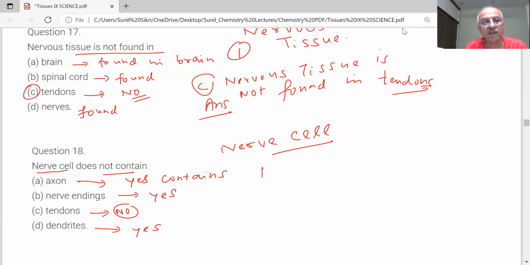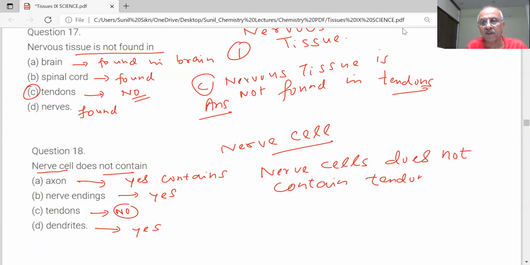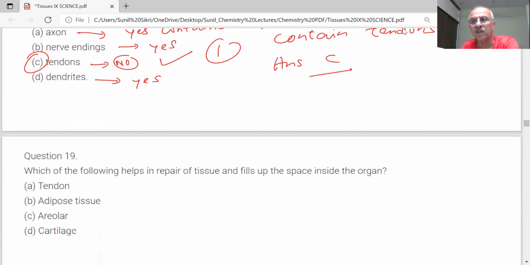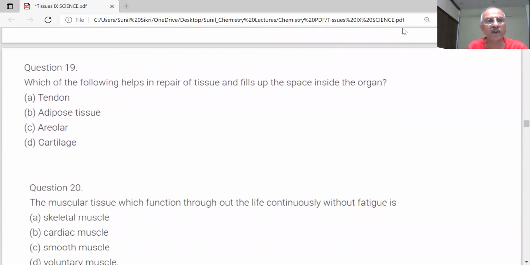Questions should be read very carefully to see if they say contain or does not contain. Tendons. Answer is C. This is the correct answer, students, because they will change the question in the paper.